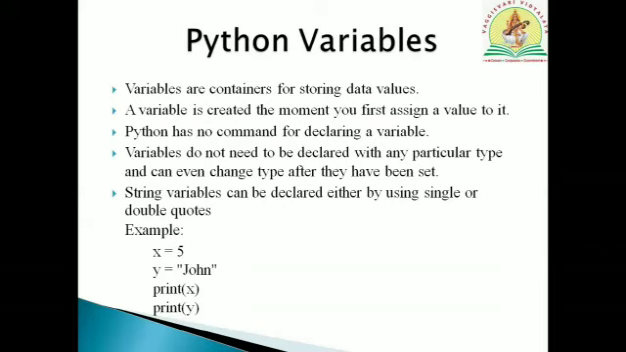So in this example, you can see that you are just assigning the value 5 to x and the string John to y. We are not mentioning the data type, like integer or string, in Python. By assigning a value, it automatically defines a variable. Now we can see it with an example.